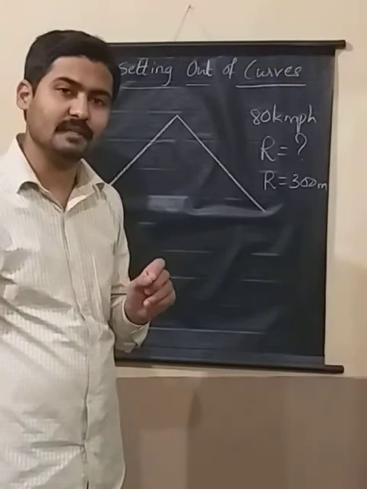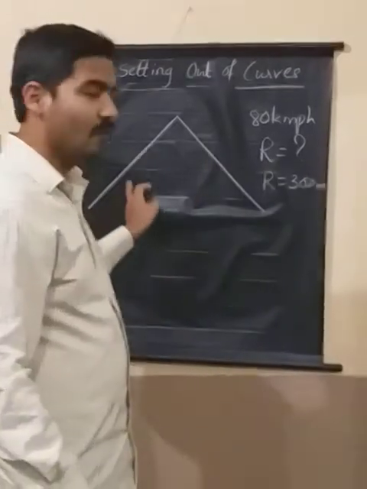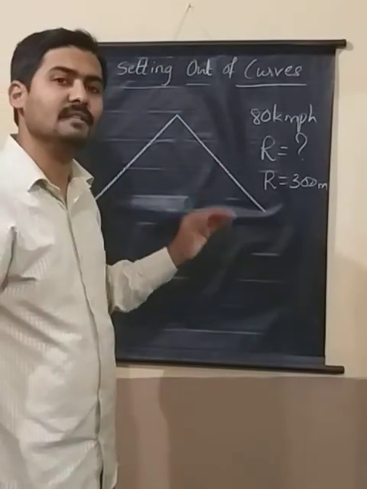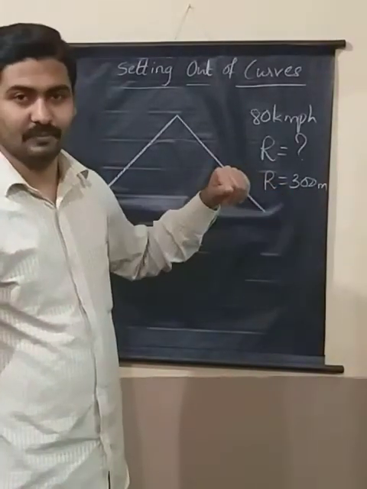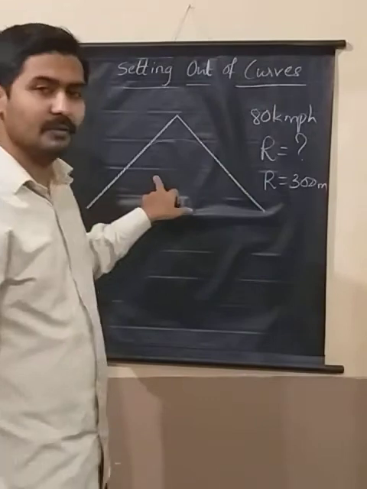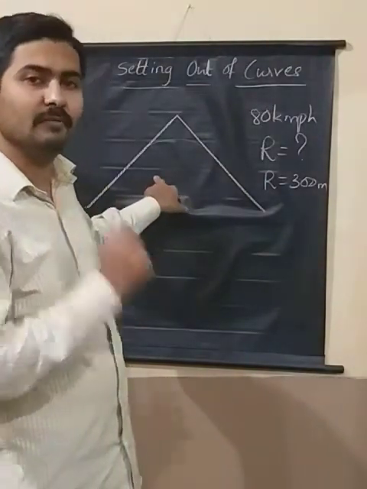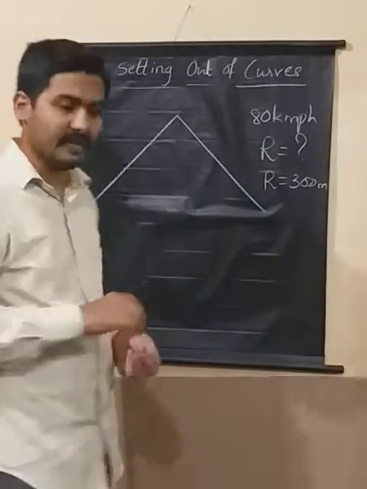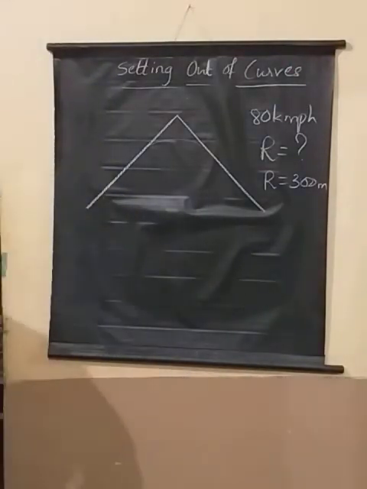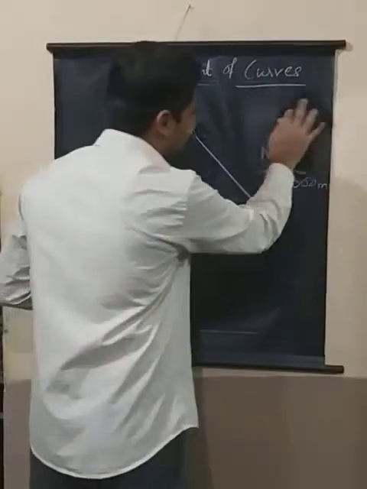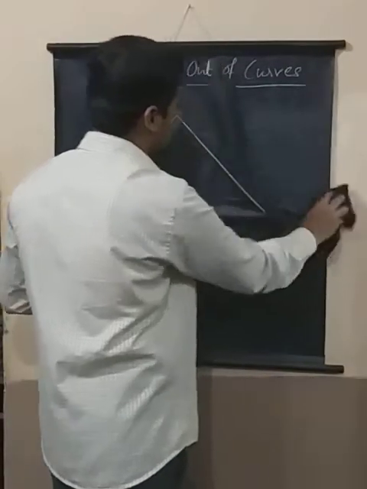The meaning of setting out of curve is drawing the curve in the field or establishing the curve in the field, right? Now I am going to tell you how exactly the curve is set out in the field. For that, you need to understand a few things here, right?